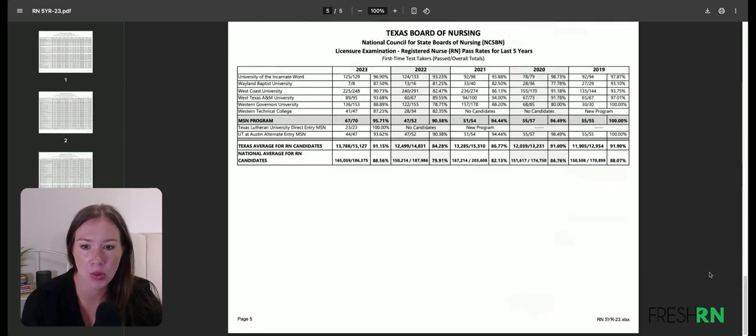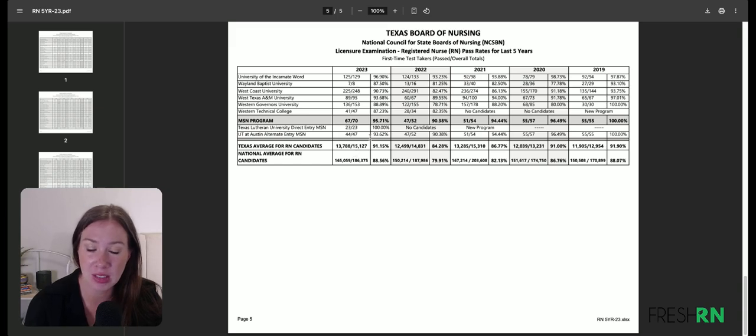And if you scroll all the way down, it gives the Texas average for RN candidates. So in 2023, 15,127 people sat for it and 13,788 passed the first time. And then that's next to the national average of 88%. So I hope that helps make sense of the NCLEX pass rates that you can find. Please do your due diligence and make sure that not only do you know the most recent pass rate, but what the history has been of the program you're interested in.